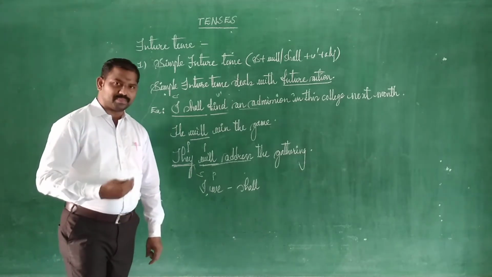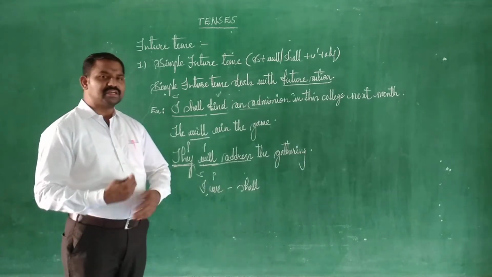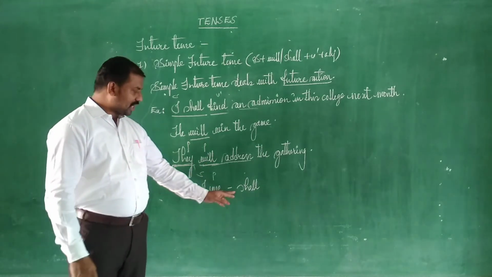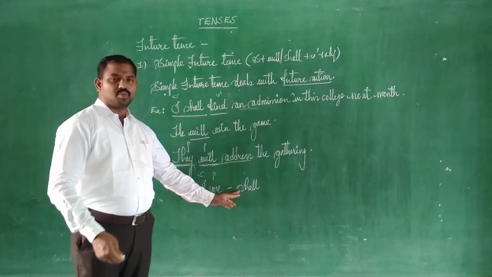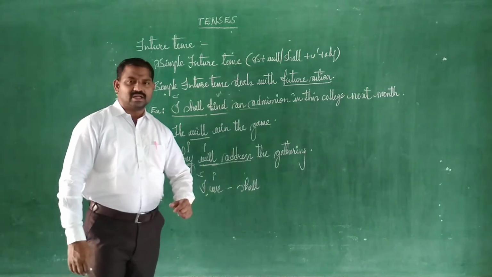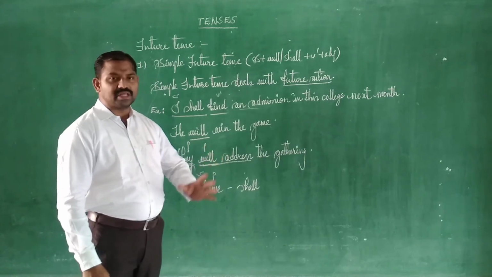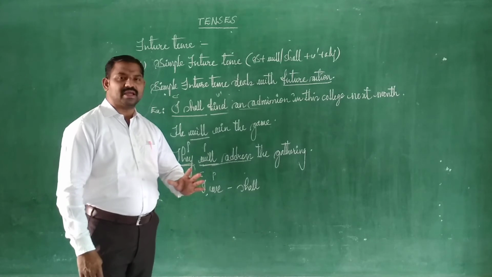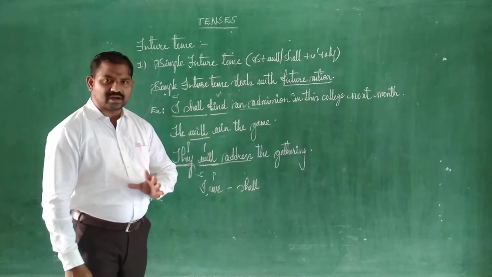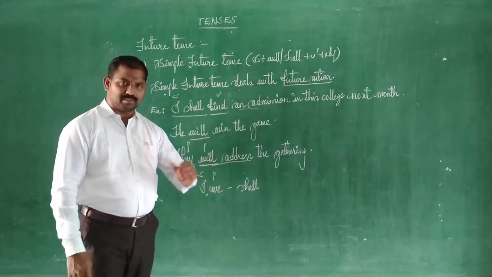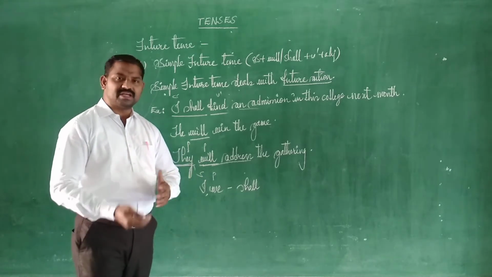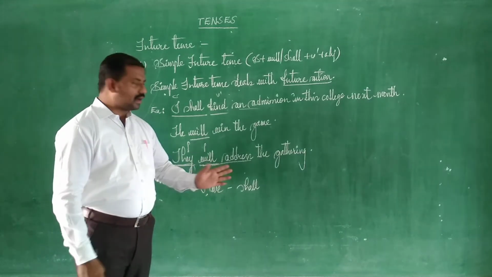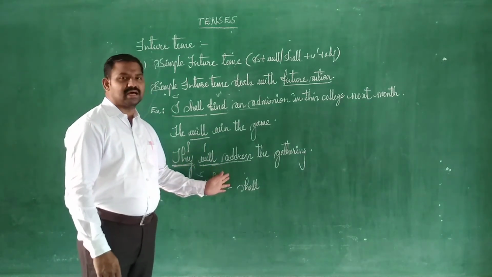But nowadays, as the language is becoming more widespread among people, shall usage is becoming extinct. We have been observing in science classes that there were some animals that have now become extinct. We only see them in the red book, and if at all one or two species are left, or a very small number of species, we ask what measures we need to take so that we can make that category of species continue to exist in the world.